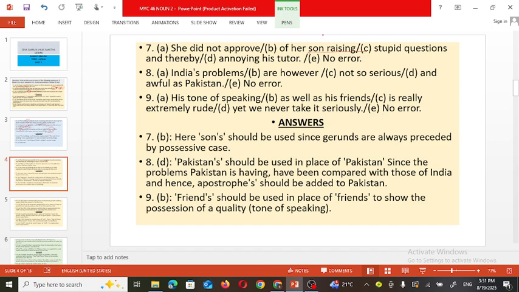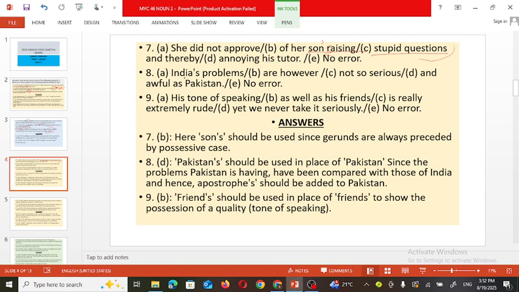So it must be of her son's raising stupid questions. So what was annoying actually? The habit of her son of asking stupid questions. So son's raising, like that it must be there. That is missing here. Since gerunds are always preceded by the possessive case, that's why son's should be there in the sentence. Next one.